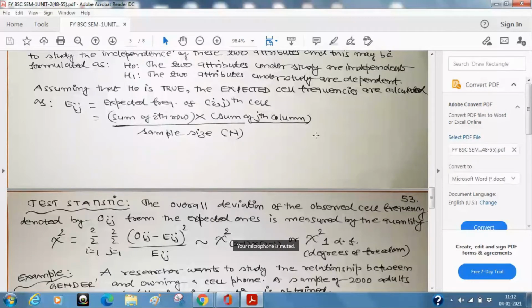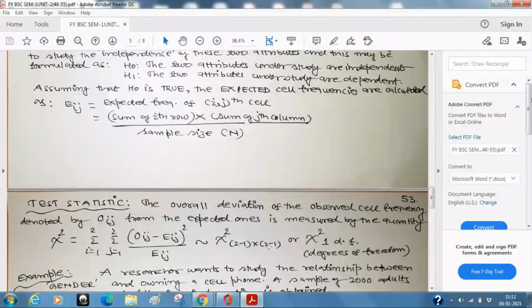Sir, because as per the rule of thumb, how are we going to decide whether H0 is correct or H1 is correct? As I said, the rule of thumb says that if the calculated value is less than the tabulated value, we will accept our H0. However, if the calculated value is greater than the tabulated value, we will reject our H0. So sir, how are we going to get these two values? The answer is very clear. The calculated value will come from this formula. Immediately I am going to take a small numerical. The tabulated value will come from the table.